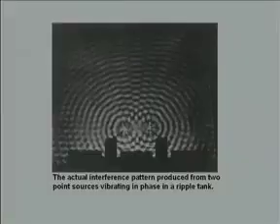If one of the sources produces a displacement a cos omega t and the other produces a displacement minus a cos omega t, then the resultant will be a vector sum which is 0, and you will obtain what is known as a minimum intensity. And this is the actual interference pattern produced from two pinpoint sources, two needles vibrating up and down on a calm pool of water. Each sends out waves and they interfere.